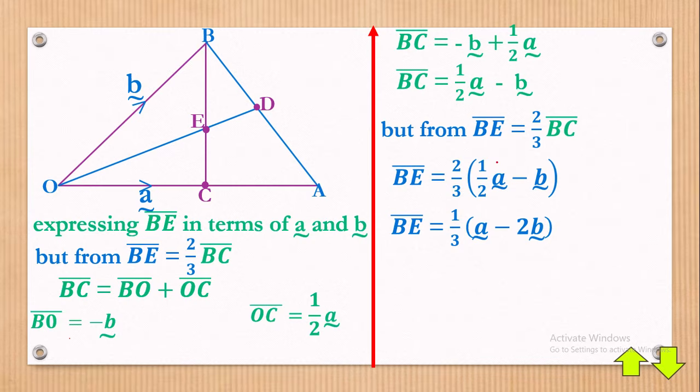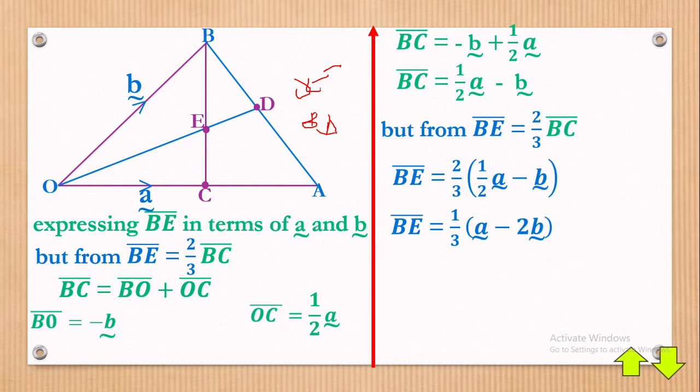So what has happened here is that this one here times 2, and even this one here times 2. Now what does it mean? The 2 cancels out with this, and that's how we have that a. Then a b times 2, that's how we have a negative 2b vector right there. Now thanks be to God, we have our BE. Remember the question said we should express in terms of BE, OE, and BD. So we have finished BE.